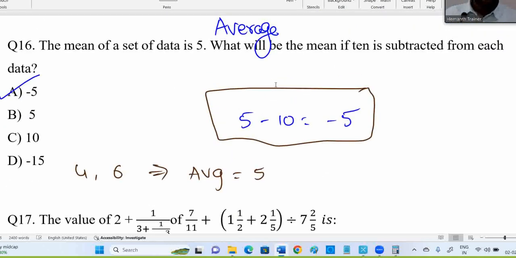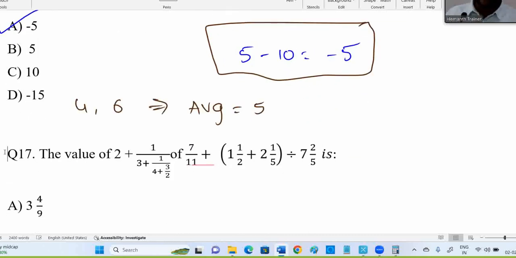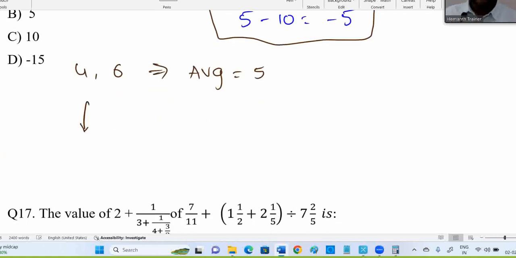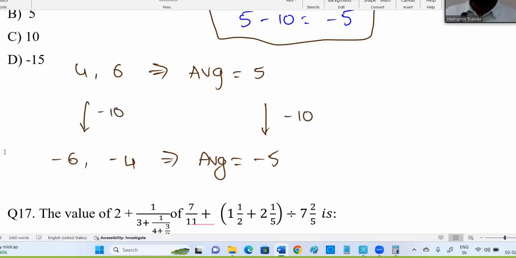Now, I subtract 10 from each, that's what they said, right? Subtract 10 from each data. If you subtract 10, this is minus 6, this is minus 4. What is the average? Minus 5. This is also subtracted by 10.